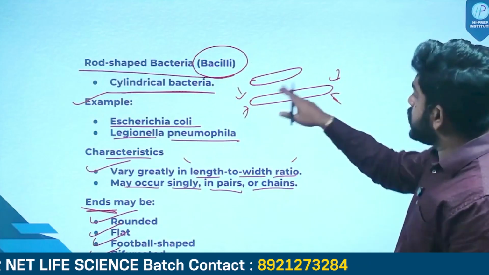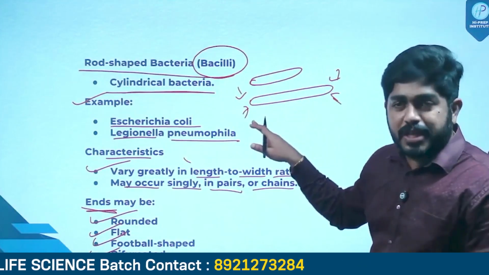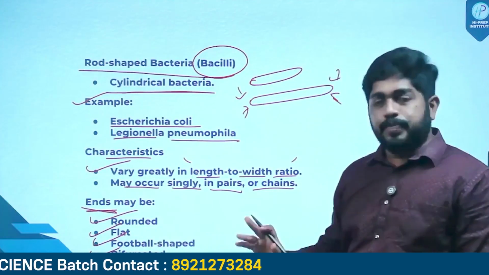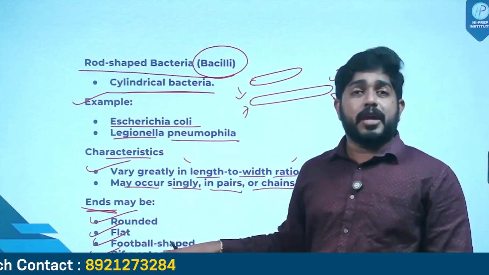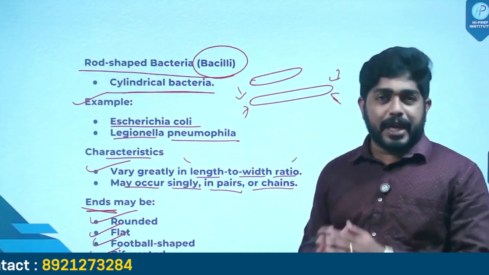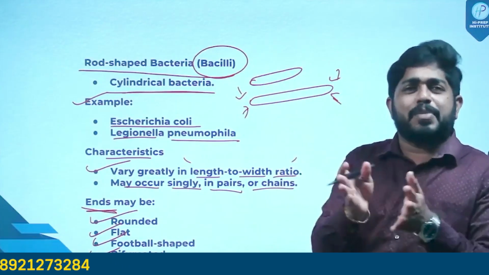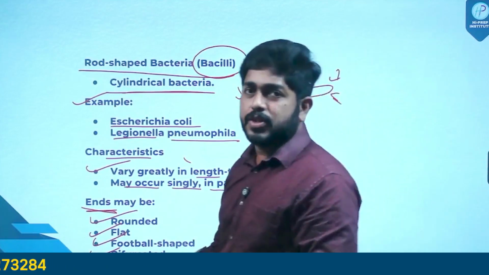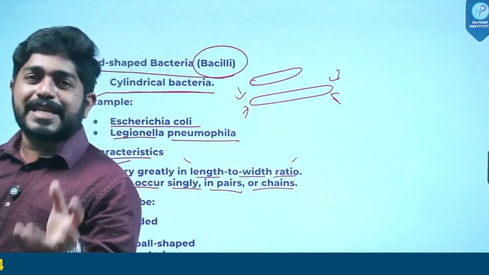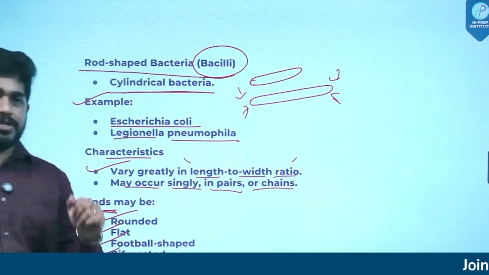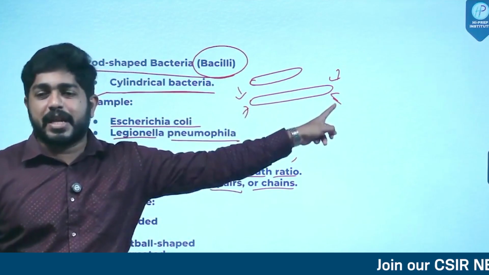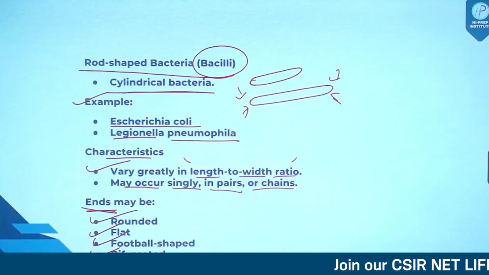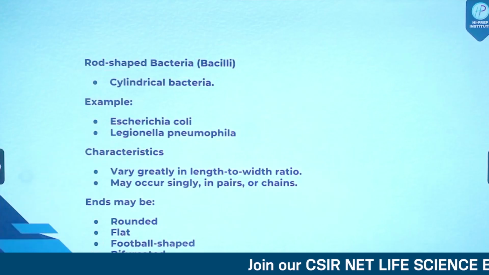Bifurcated means somewhat like branched. So these are all different types of existence of bacilli, and here we are focusing on the end portions. I hope you are clear about bacilli bacteria.